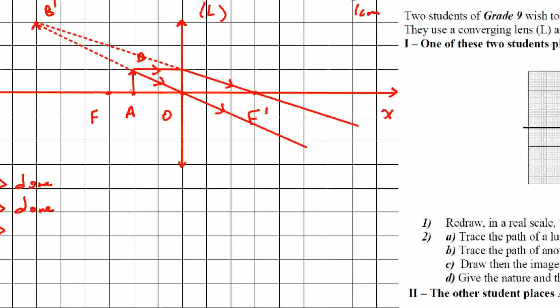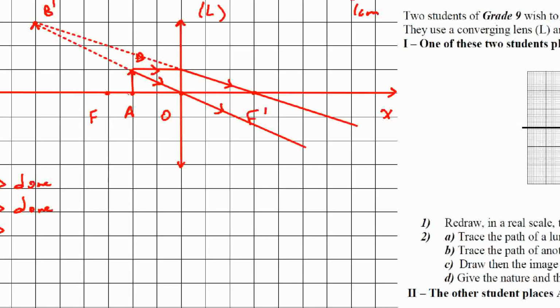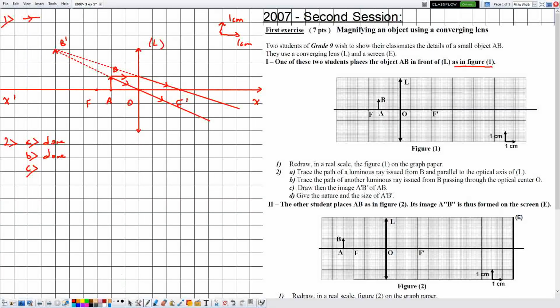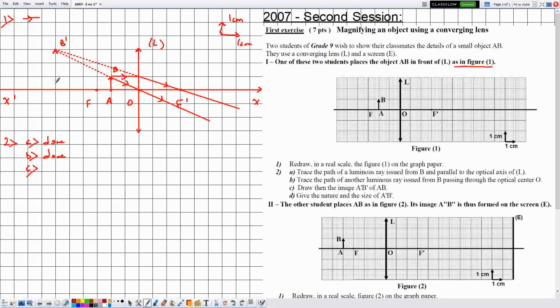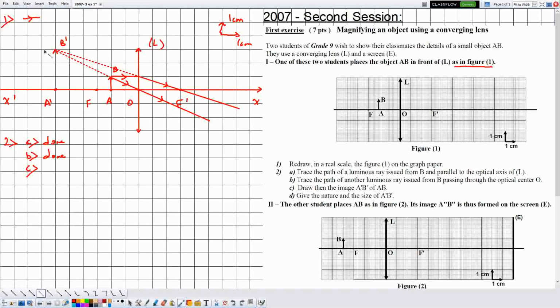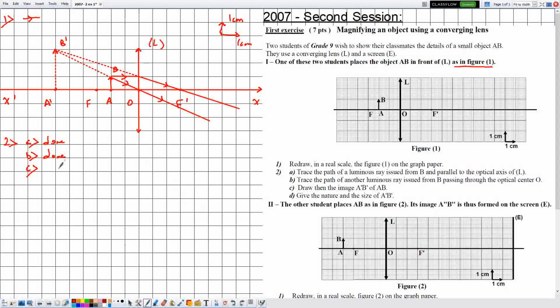Moreover, the point A here represents the foot perpendicular of B on the optical axis. Therefore, A prime will represent the foot perpendicular of B prime on the optical axis as well. Okay, now let's trace the image. So this is it for part C. Now part D. Give the nature and the size of A prime B prime. Let's start by the nature of the image A prime B prime.